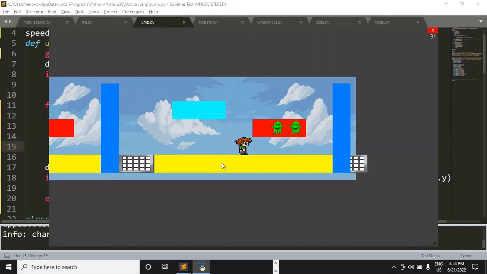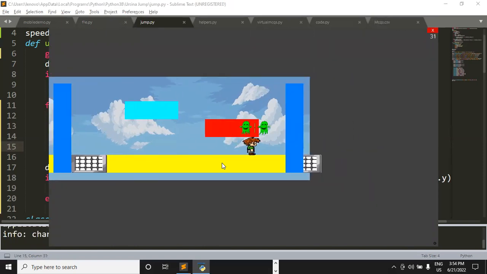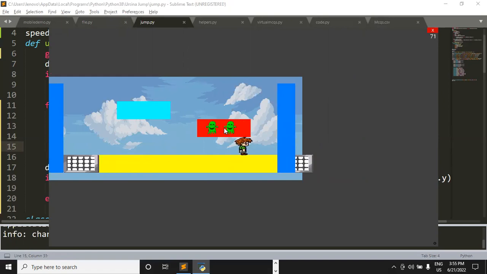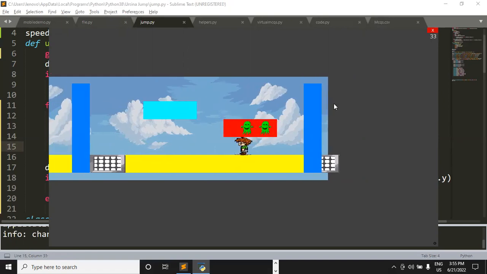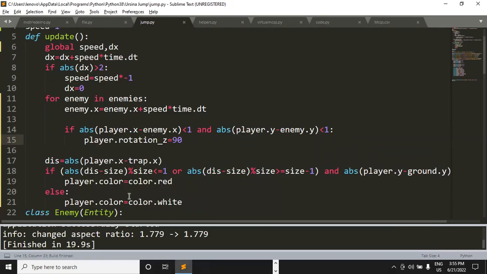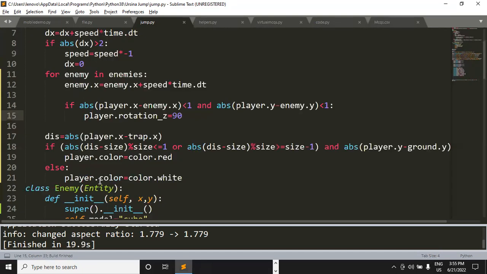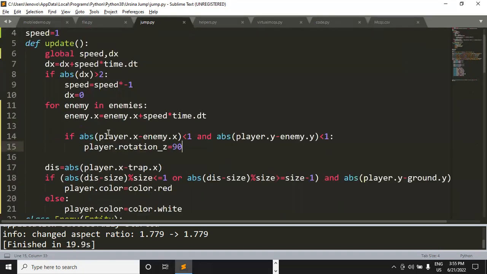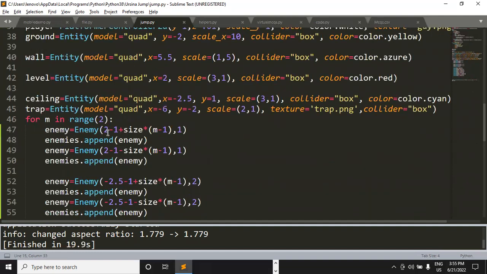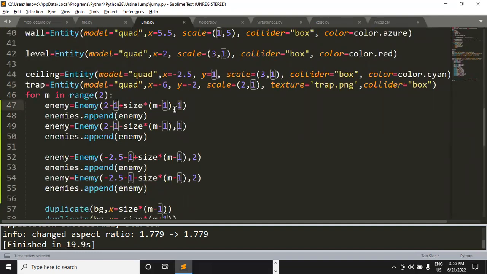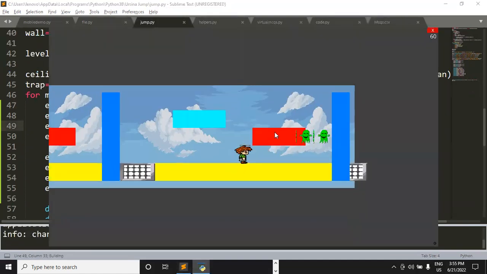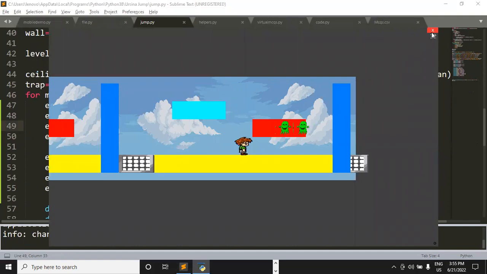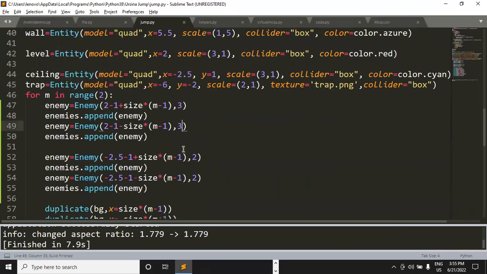So if my player collides with the enemy, okay, the enemies are inside the bar. Let me see if I can jump. No, not able to jump. So I'll have to make them appear somewhere over here, right? Then only we'll be able to make the player collide with the enemies. So how can we change the position of the enemies? Now that's what we'll have to check. Let's just change it to 3 and 3, saving the changes, running the code. No, they are not moving upwards.